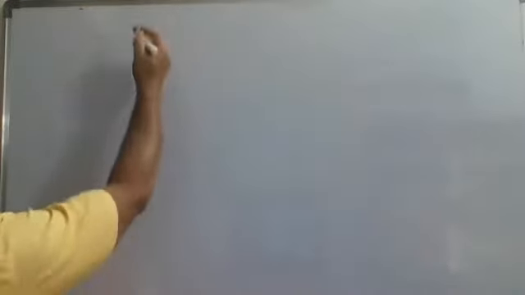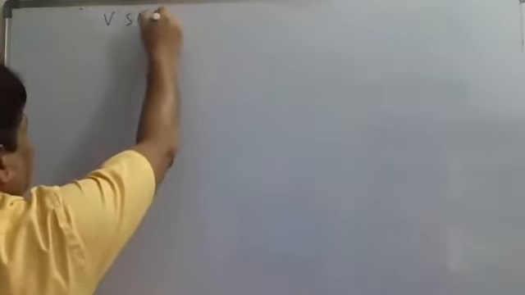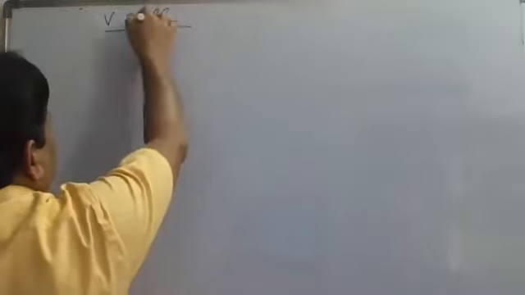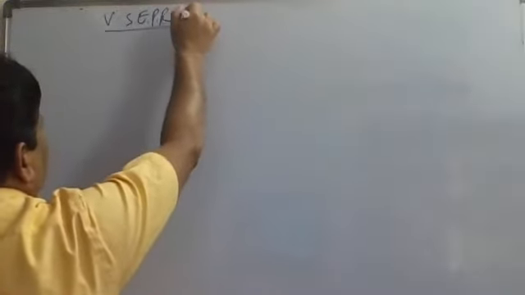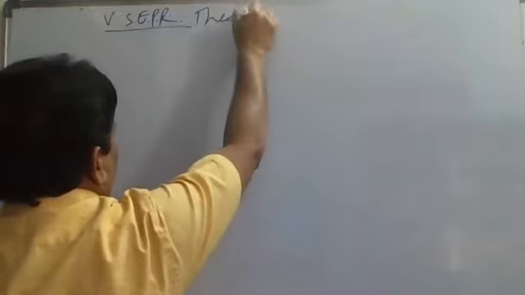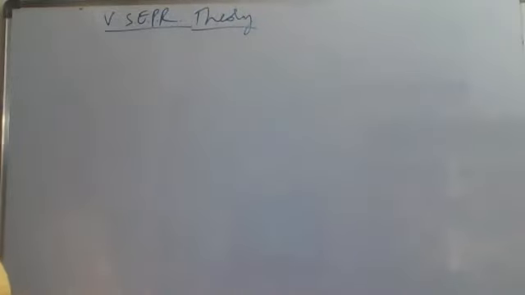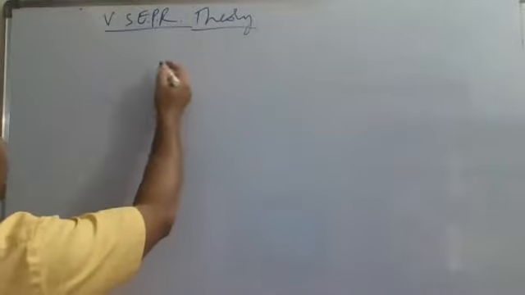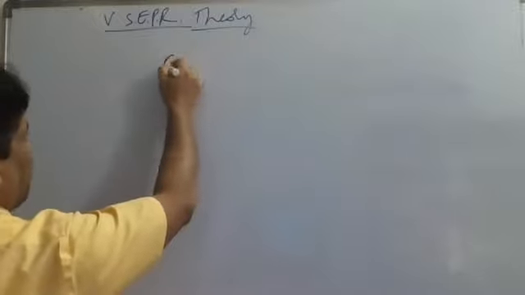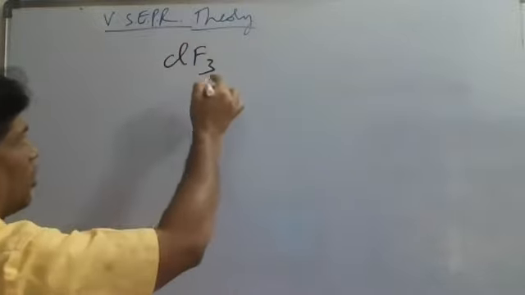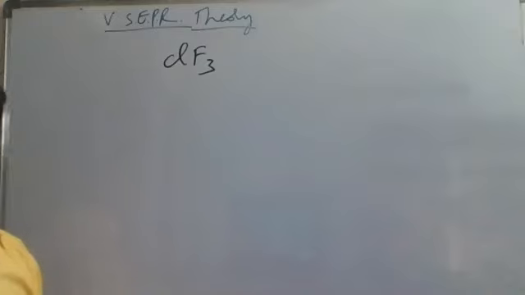So yesterday we discussed VBT, important areas. And next, VSEPR theory, valence shell electron pair repulsion theory. In this theory, what are the important areas to be understood? Mainly we have to understand the molecular shape and orbital geometry. I told you about the ClF3 molecule. Orbital geometry is different and molecular shape is different.